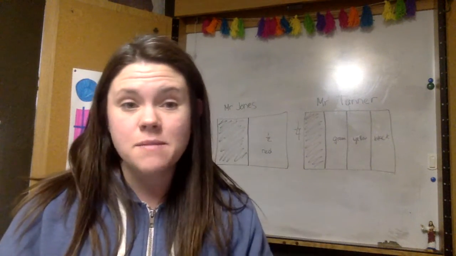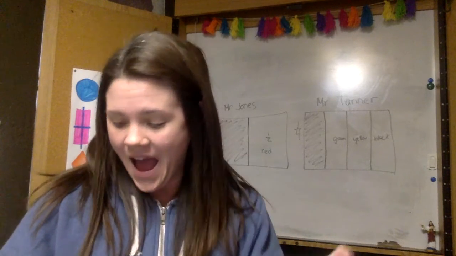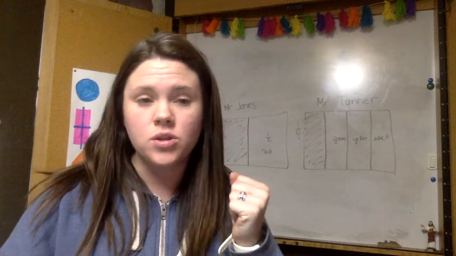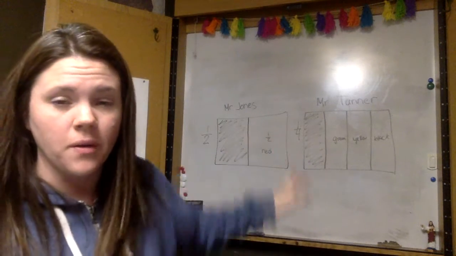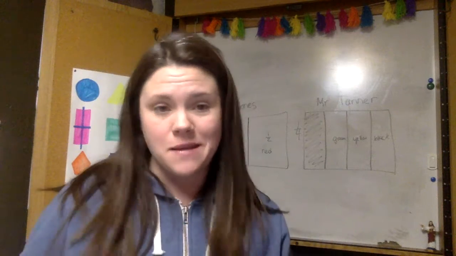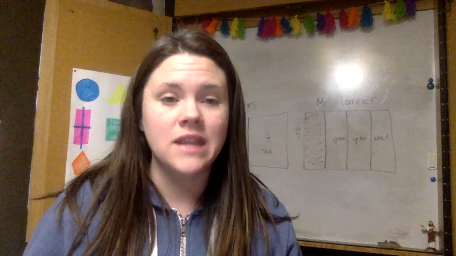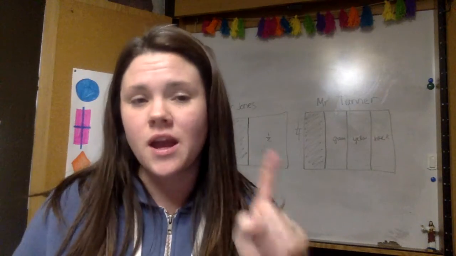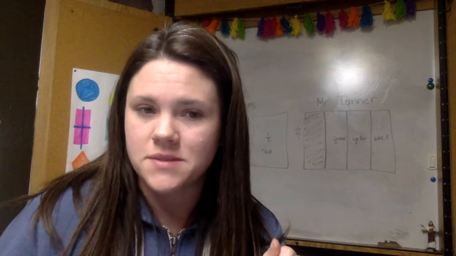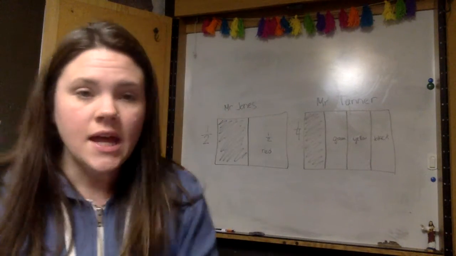If the rugs are the same size, then the rug that is half blue uses more blue than the rug that is only 1/4 blue. So if your objects are the same size, then you know that a half is larger than a quarter. But you always have to make sure, don't get tricked, right? Make sure the objects are the same size, right? Okay, let's look at the write about it. Let's see if we can talk it out.